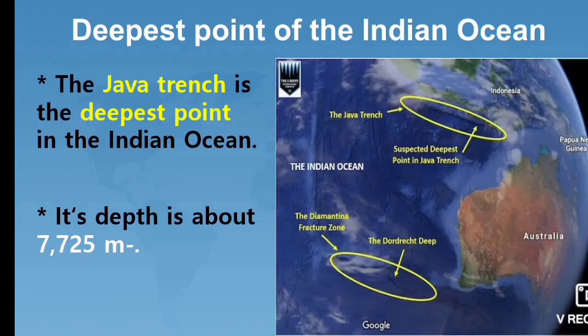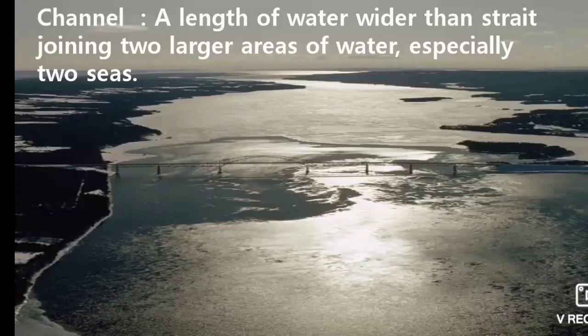Next is the deepest point of the Indian Ocean. The Java Trench is the deepest point in the Indian Ocean and its depth is about 7,725 meters. Students, as I told before, Mariana Trench is the deepest point in the Pacific Ocean. The Puerto Rico Trench is the deepest point in the Atlantic Ocean. Now, the Java Trench is the deepest point in the Indian Ocean. Are you clear, students?